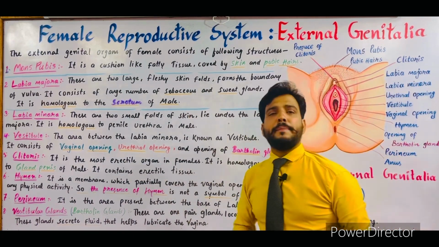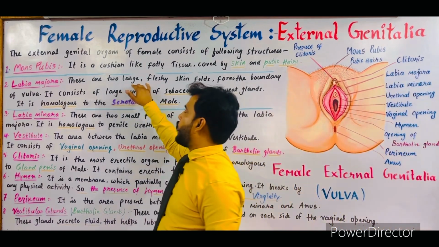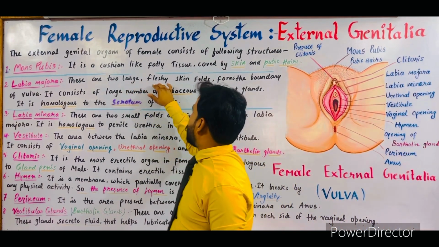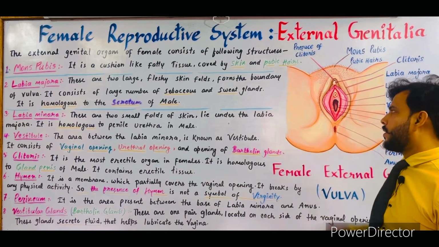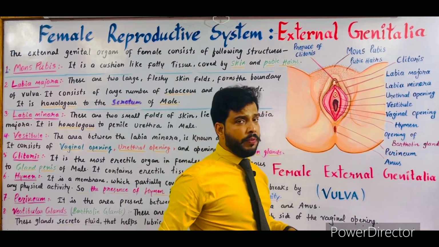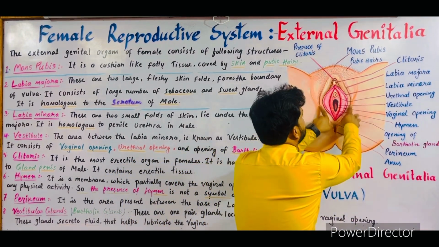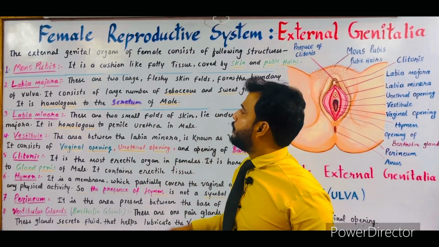Now the next one is labia majora. These are two large fleshy skin folds. Labia majora are two large skin folds, forming the boundaries of the vulva. This entire structure is called vulva, and these labia majora form the boundaries of the vulva. So this is the labia majora.